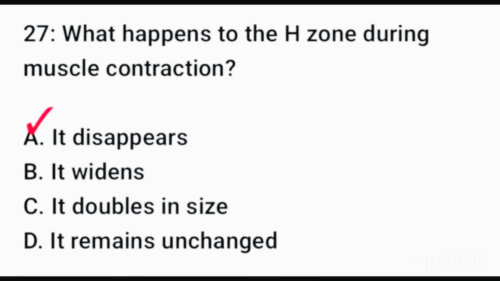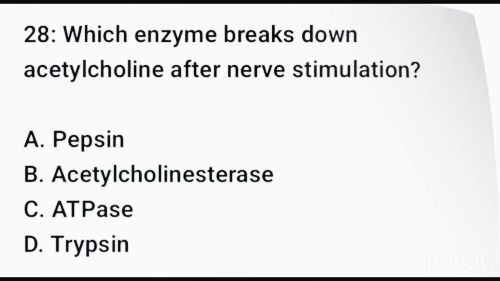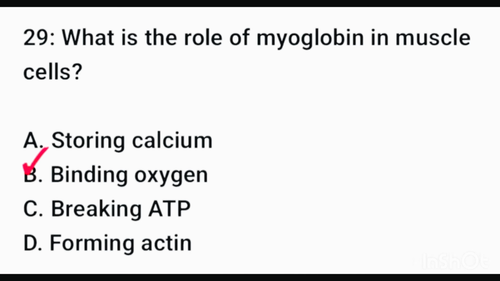Question number 27. What happens to the H zone during muscle contraction? Correct option is option A. It disappears. Question number 28. Which enzyme breaks down acetylcholine after nerve stimulation? Here correct option is acetylcholinesterase.